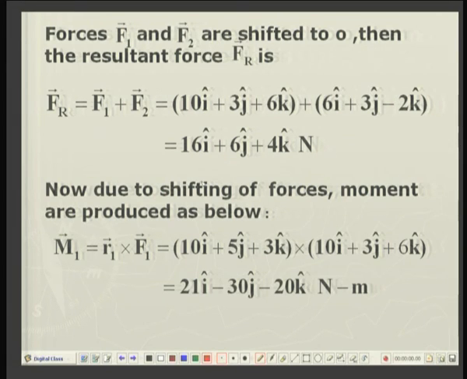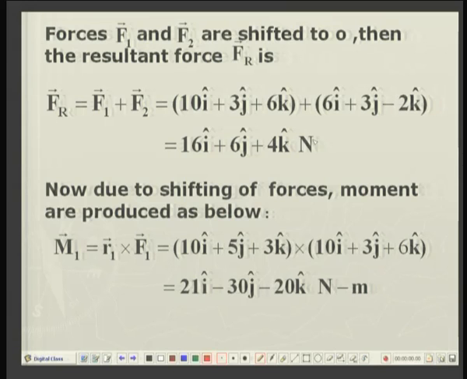So, the other two forces are F1 and F2, which are added vectorially to give us 10 i plus 3 j plus 6 k plus 6 i plus 3 j minus 2 k. So, the resultant force is 16i plus 6j plus 4k newtons. That is simple. Now, the moment due to the shifting of forces to the origin can be easily obtained.